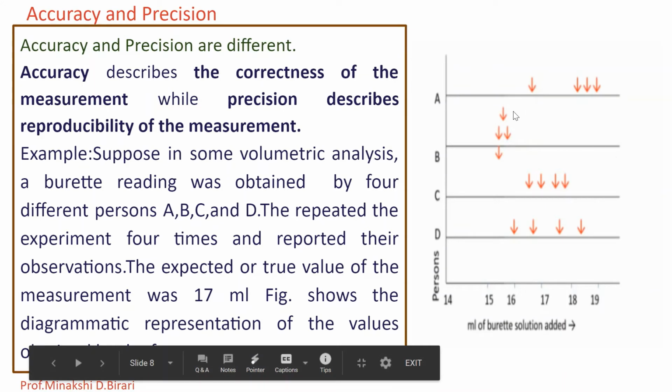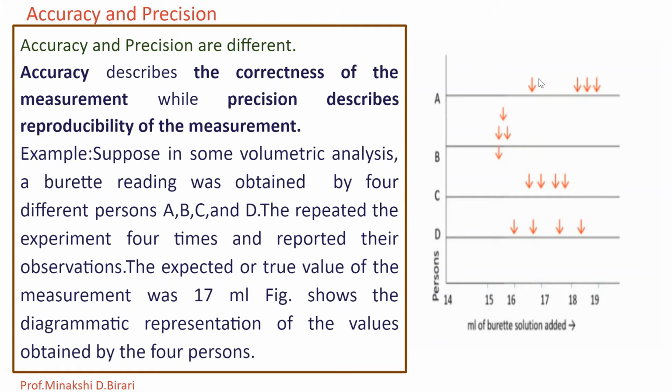So we can say that person A has poor precision and poor accuracy, because the expected or true value of the measurement was 17 ml. This first value is near about 17, but the others are in between 18 and 19.